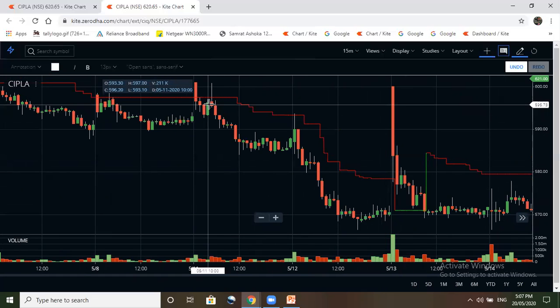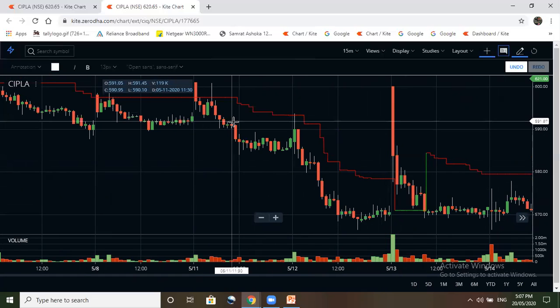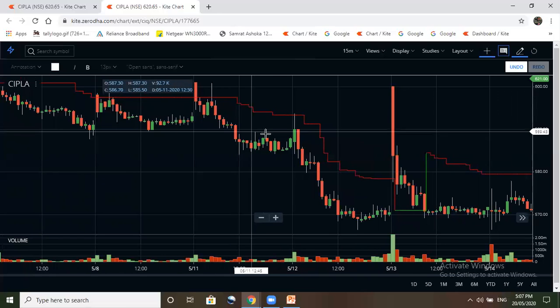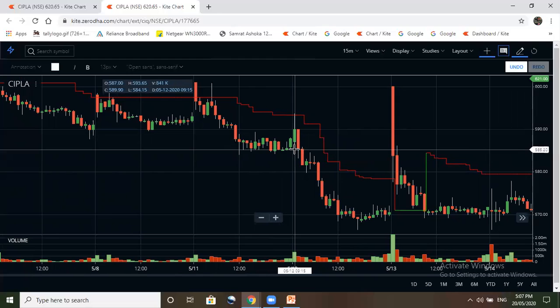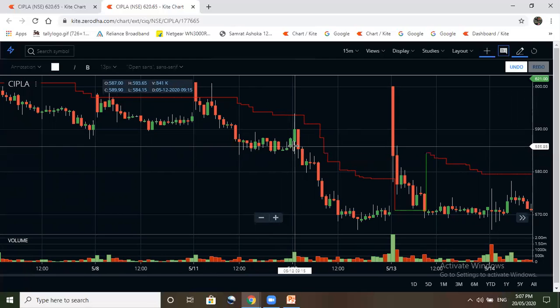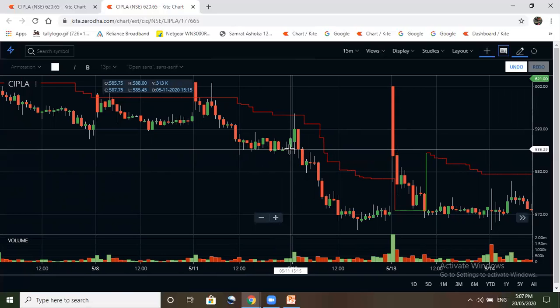So on the same day, suppose the trigger came here at 11:45 on 11th May. So what happened? On 11th May, in the last 15 minutes there was a spike, but you would have exited your trade on that day somewhere here.